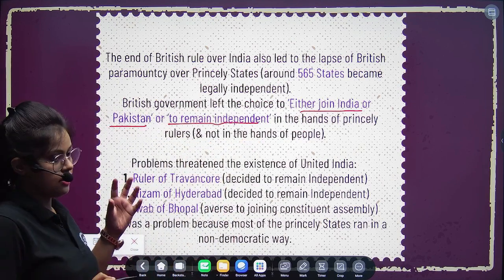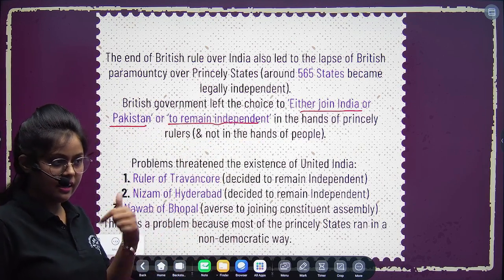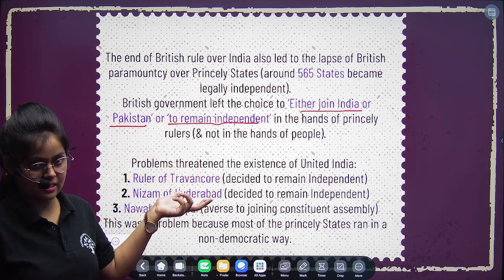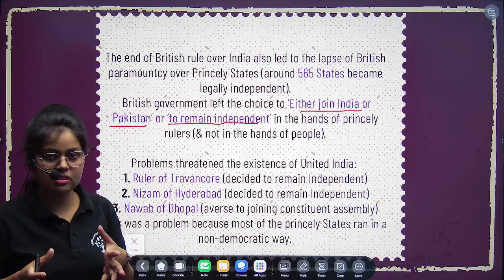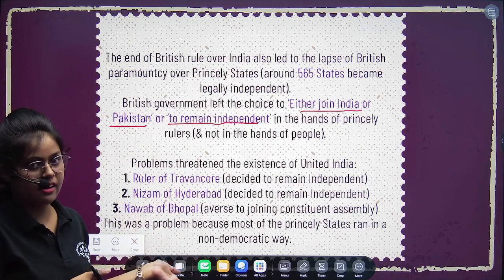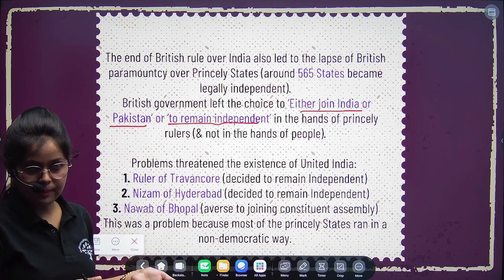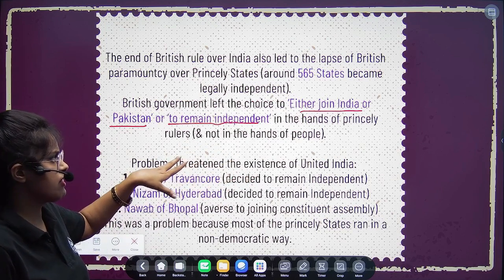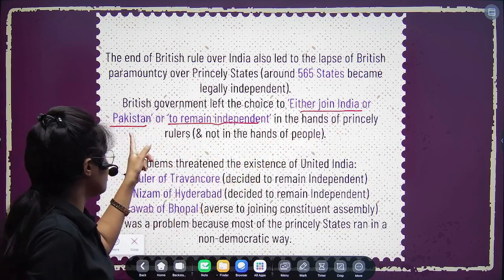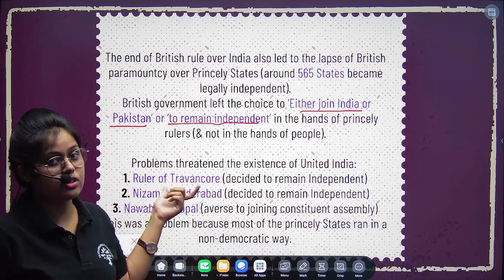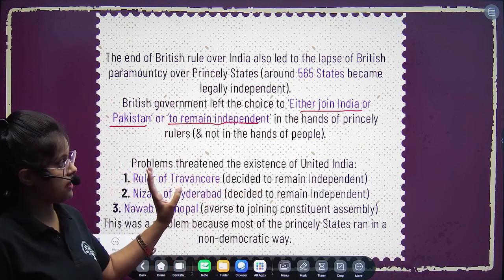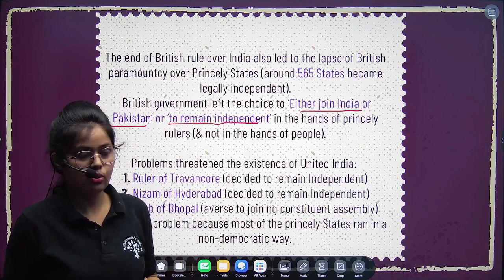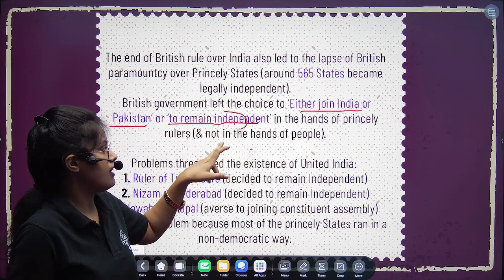The British province was basically divided into two areas, India and Pakistan, by the colonial people, but the princely states were given the choice. That became the problem because now every princely state wanted to be free, and they wanted to remain independent.